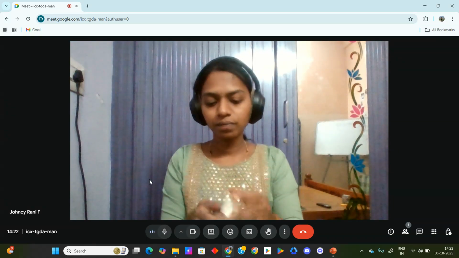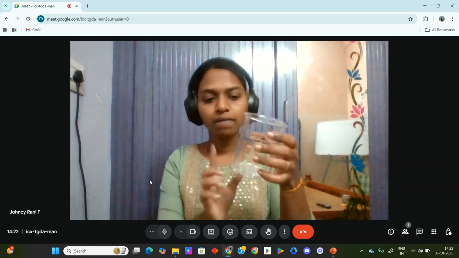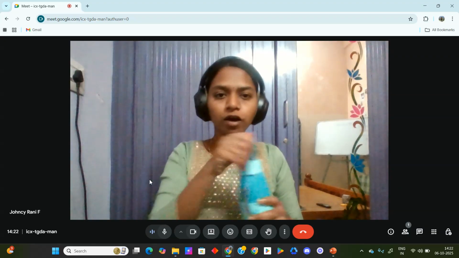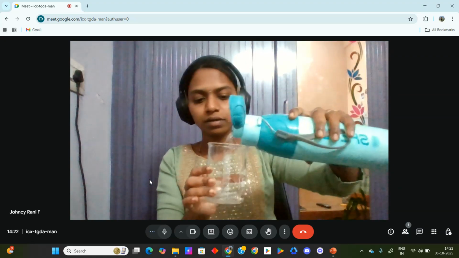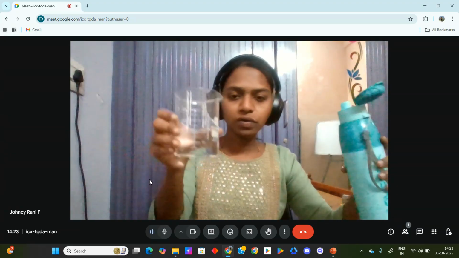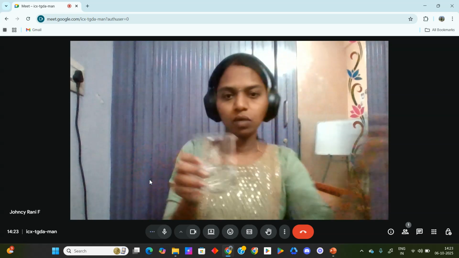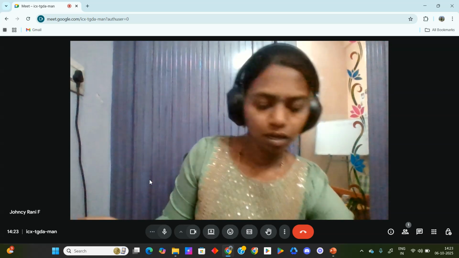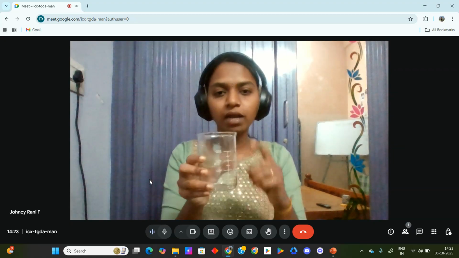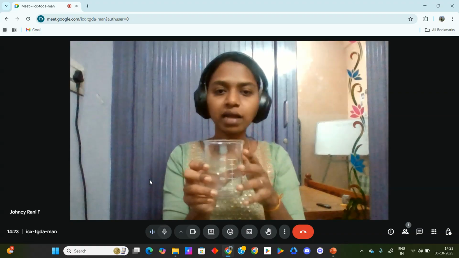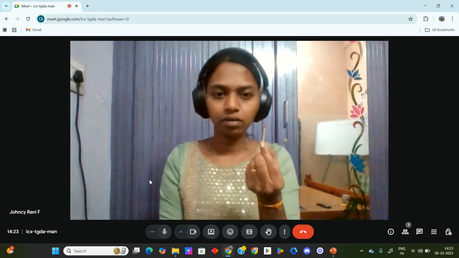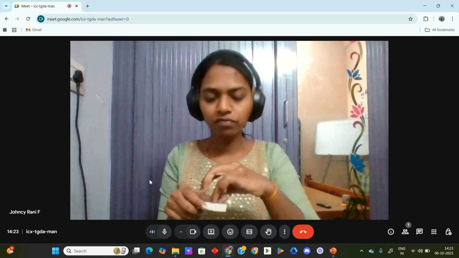Okay, so see here, for this activity first we have to take 1 beaker and I am going to pour a little amount of pure water. See here, I poured the water into it. So consider this beaker A. And now consider this beaker B, and you can consider the beaker as an atmosphere, and each matchstick as 1 factory. Okay, each matchstick you can consider as 1 factory.